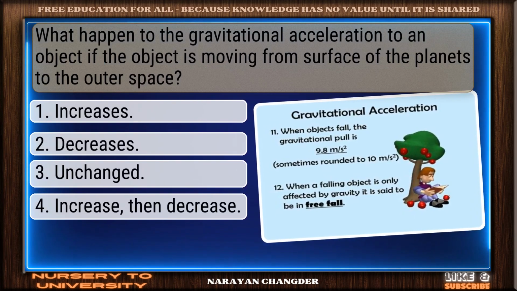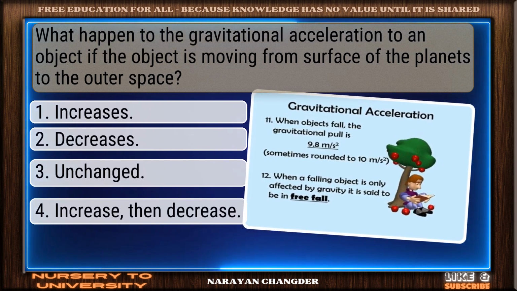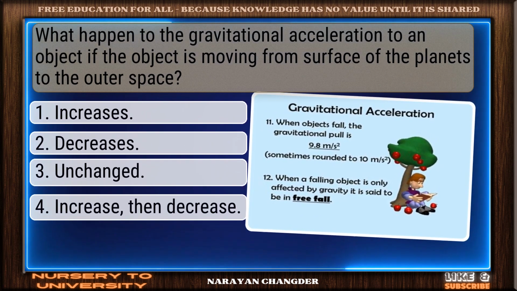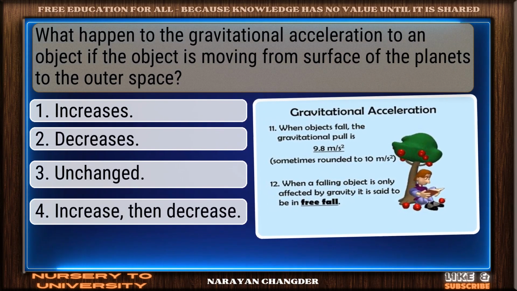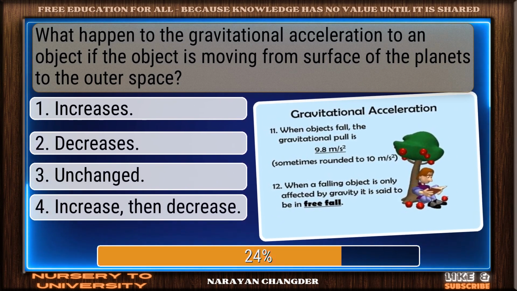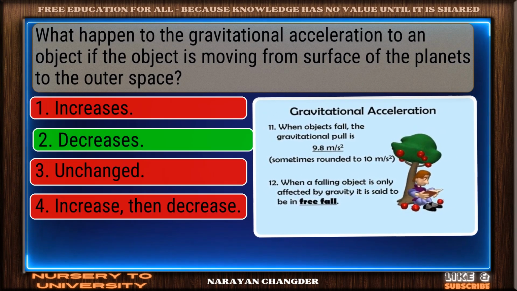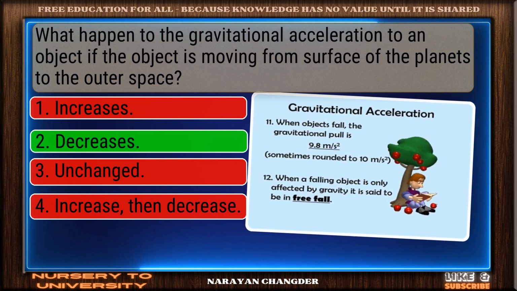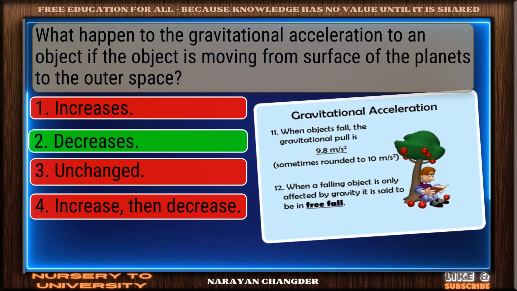Question number 17. What happened to the gravitational acceleration to an object if the object is moving from surface of the planets to the outer space? Clear logic. Your choice decreases is sound and 100% true.